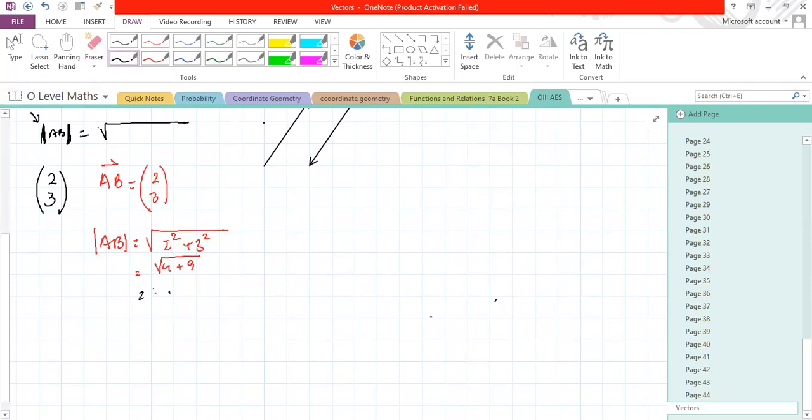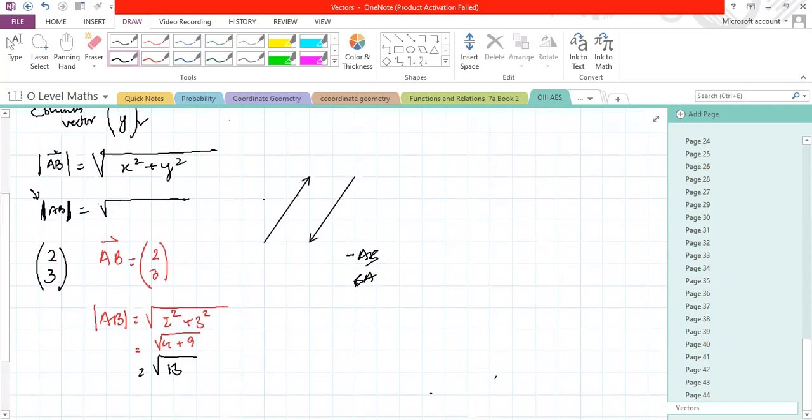Now this is root 13, and this is for AB. Now suppose it is minus AB or BA; we can express it in both terms. Suppose it is AB, then it would be BA. You can see you always mention this direction. This is AB, this is negative AB or BA.